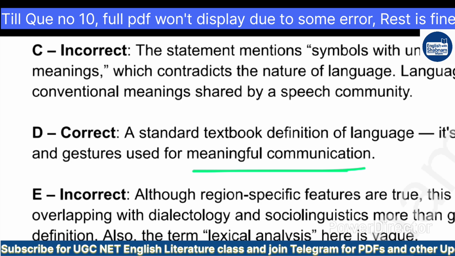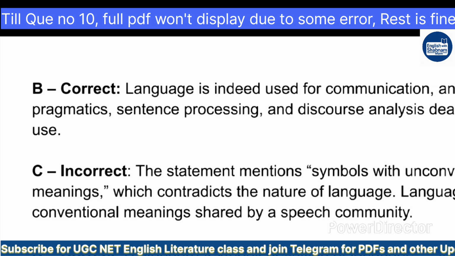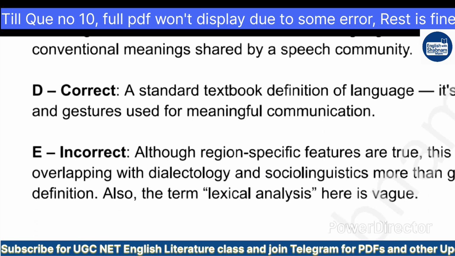And option E, why is it incorrect? Because although the region-specific features are true, this option overlaps with dialectology and sociolinguistics more than the general language definition, and also the term lexical analysis. If we go to the term lexical analysis, this option will be discarded. So that is why options A, B and D are the correct ones. Okay.